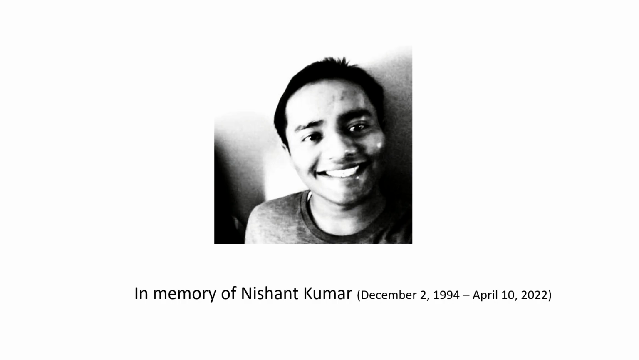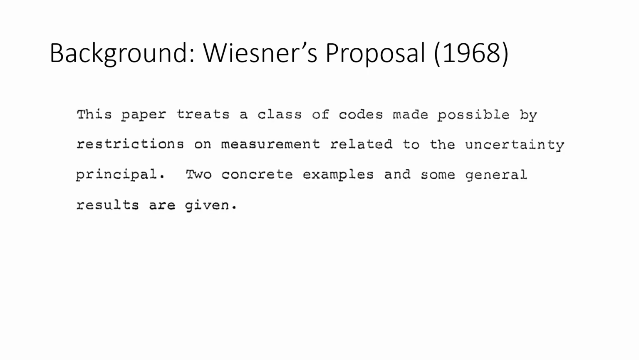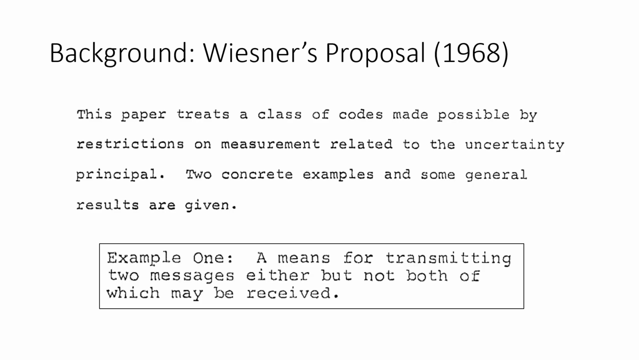So let me begin with some background. I'll start with where it all begins: Stephen Wiesner's paper from 1968 that basically started the area of quantum cryptography. In this paper, he promises to study a method of encoding, or a type of coding scheme, that's only made possible by the uncertainty principle and has no classical analog. The first example he gives for its usefulness is a means of transmitting two messages, either but not both of which may be received. These days we know this as Oblivious Transfer.